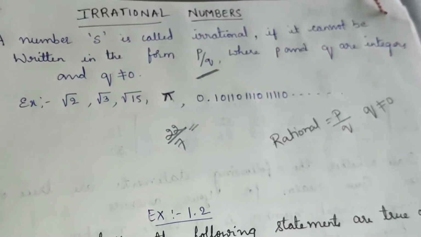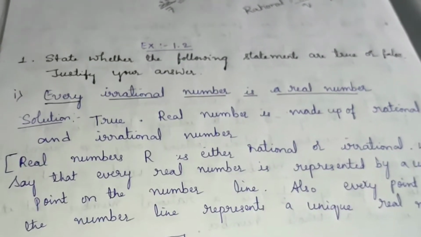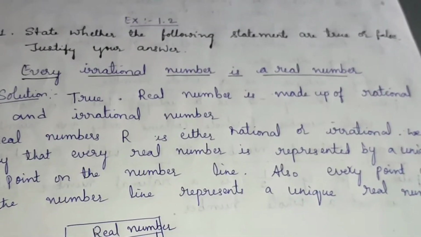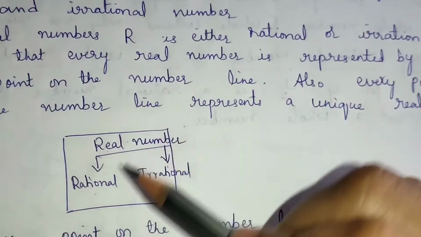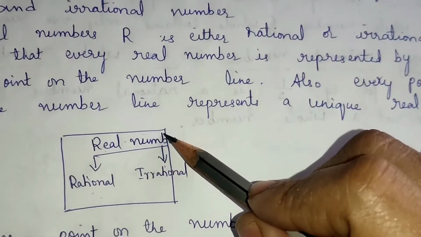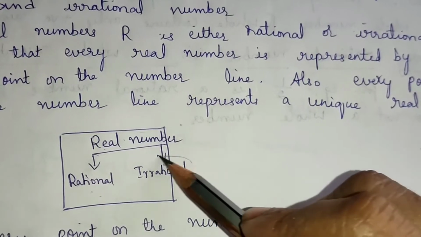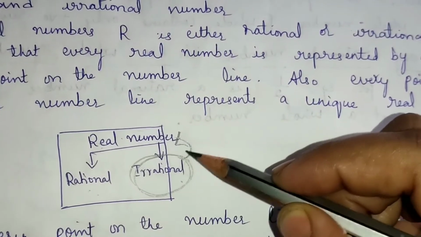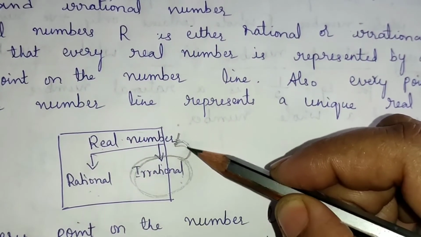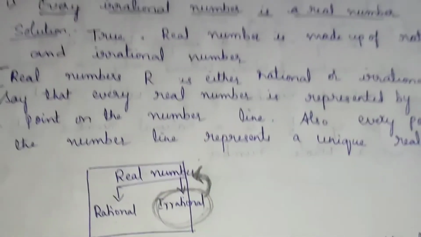Let us see exercise 1.2, where some statements are given. You have to justify your answer. Every irrational number is a real number. Real numbers are a set of numbers which includes rational and also irrational. Here the question asked is whether every irrational number is a real number. Yes, every irrational number belongs to real numbers. Hence the given statement is true.